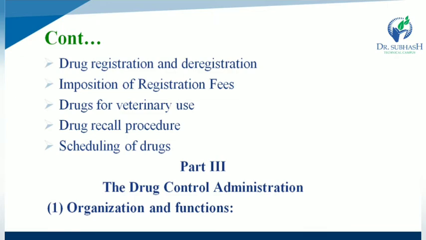Next one, Part 3 of the basic elements of drug legislation, that is drug control administration. In drug control administration, first is organization and function. What about organization and function?